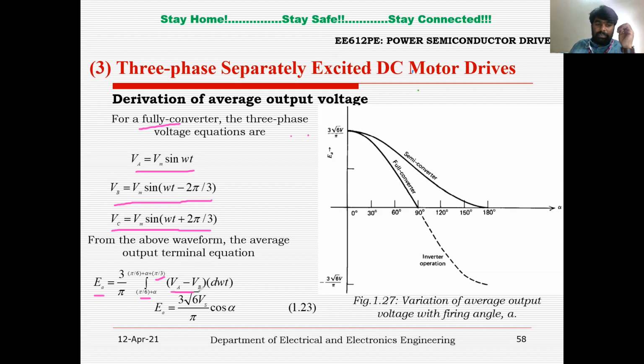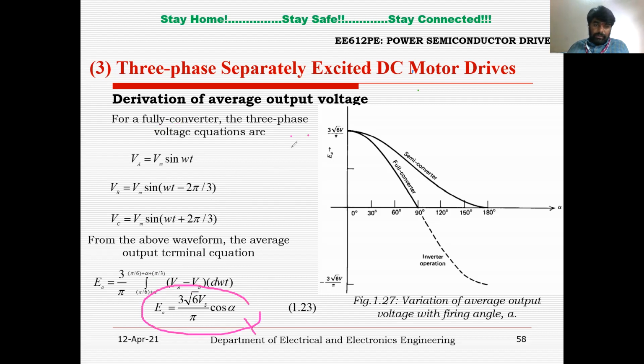VAB, I can write VA minus VB into d omega t. Substitute VA this much, VB is Vm sin(omega t - 120 degrees), and integrate, substitute the upper limit and lower limit, you will get the average output voltage across the load EA equal to 3 root 6 by pi into Vs into cos alpha, right? So this is the average output voltage across the load.